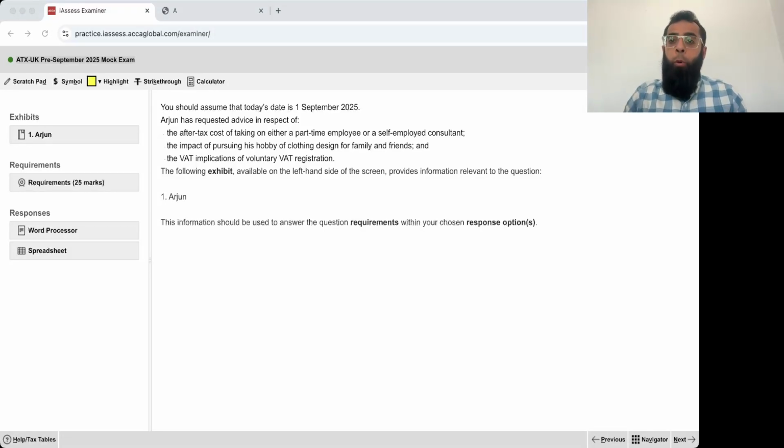I hope you all remember that in our previous two classes, we had discussion on the official mock exam issued by ACCA for the Advanced Taxation exam for the September 2025 exam attempt. In today's class, we will be moving forward and looking at the last question of this mock exam, which is question number 3. And with this, the discussion on this official mock exam will be completed.